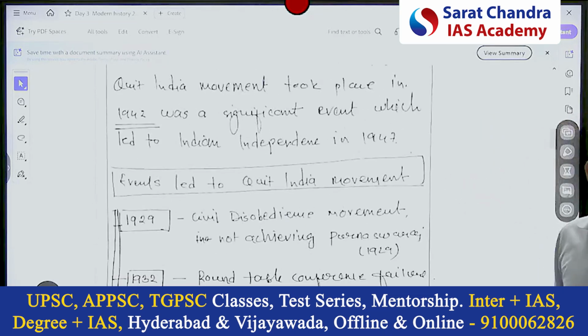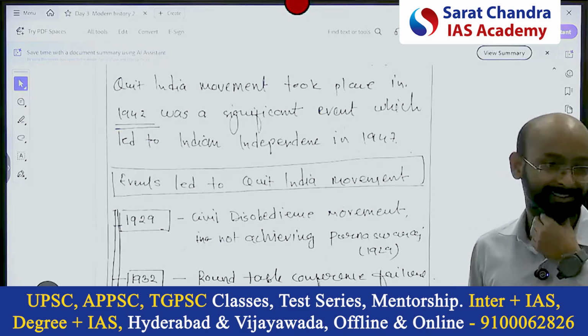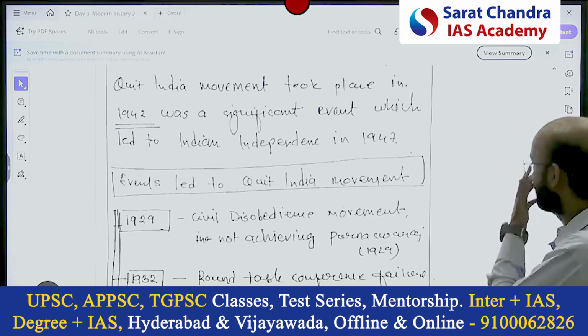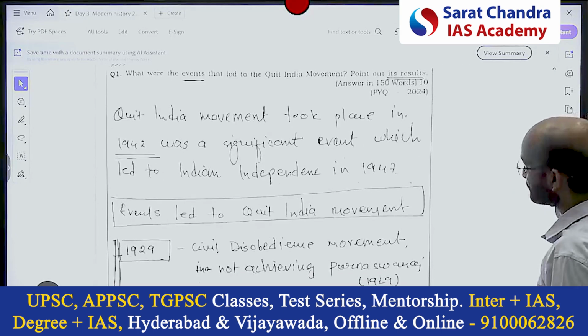Yes. Sir, they have given a slogan, so specific to Quit India. Yes, yes. So how can we enhance this question? Okay, very good point. Quit India movement.